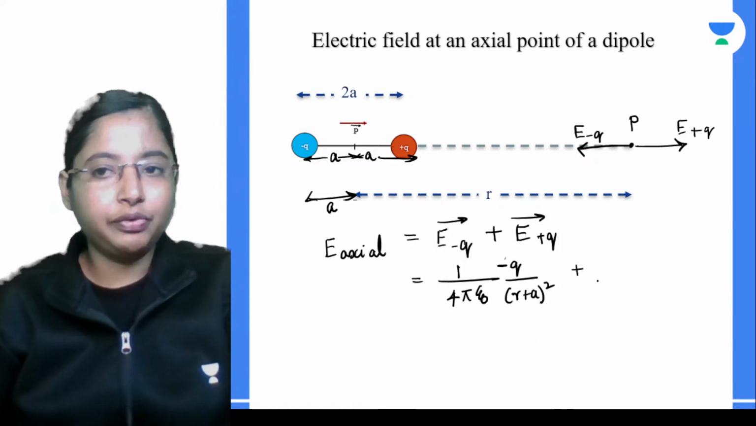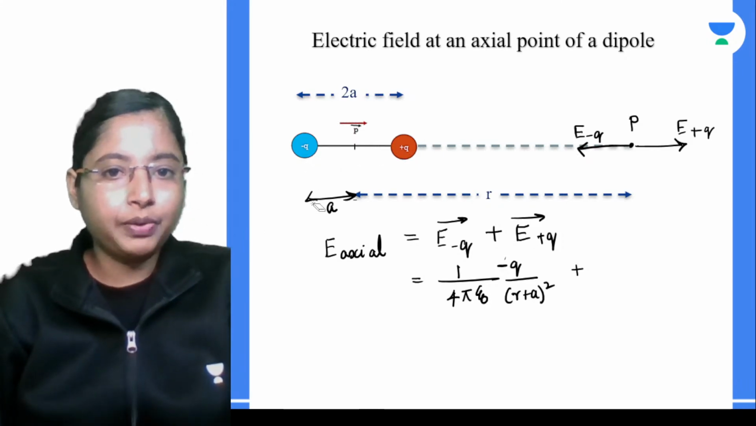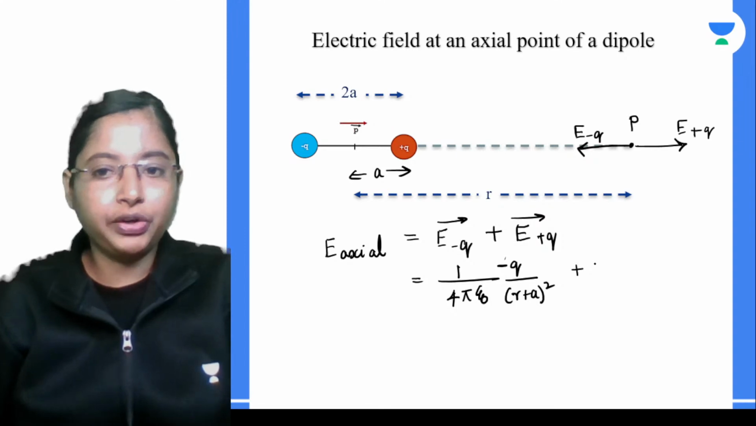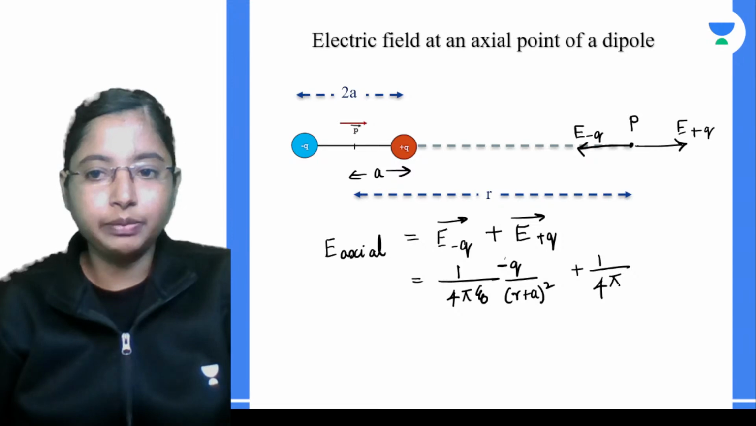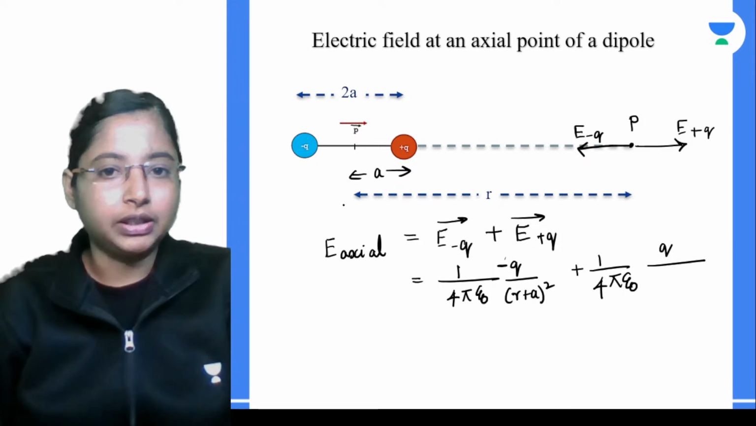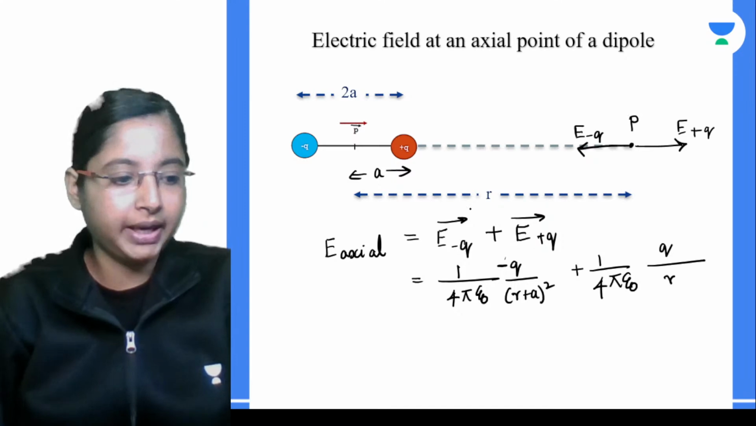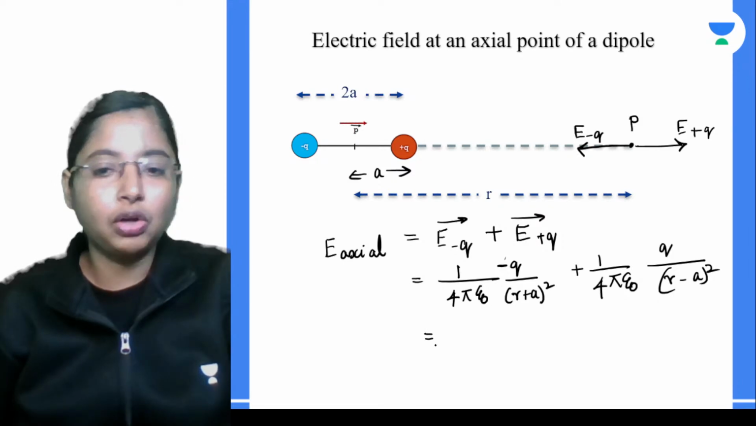The next point is what is happening with respect to the positive charge. This distance is again a. At this point, because of this positive charge, what is the field? This will be 1 by 4 pi epsilon naught q divided by the distance, this distance is r, minus a, so r minus a the whole square. You just have to solve for this equation.